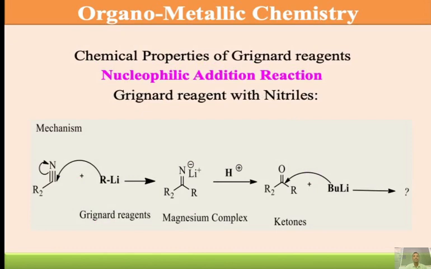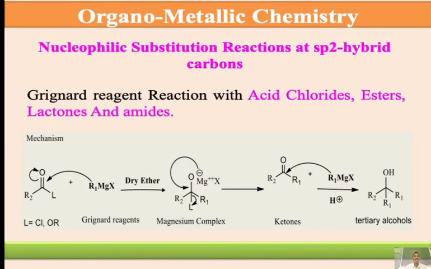Then this is again the reaction with electron deficient groups like esters, lactones and amides, and how the Grignard's reagents are carried out. Again, on the mechanistic side, RMgX is used as the starting material, and R2C=O with Cl is an acid chloride, OR is an ester. That means we consider L to stand for Cl and OR. It is the same reaction carried out with RMgX in the presence of dry ether.